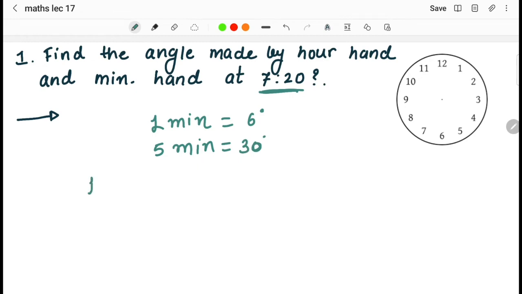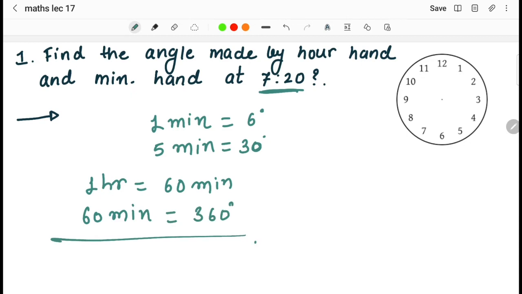So basically if we go for 1 hour, in 1 hour we can find there are 60 minutes. And in 60 minutes how many degrees are getting covered by the minute hand? That is 360 degrees. As I told you, the things that you have to keep in mind: the hour hand in 1 hour is making an angle of 30 degrees.